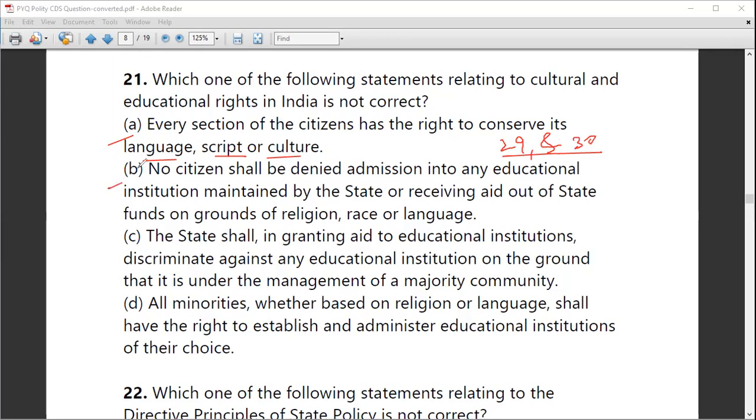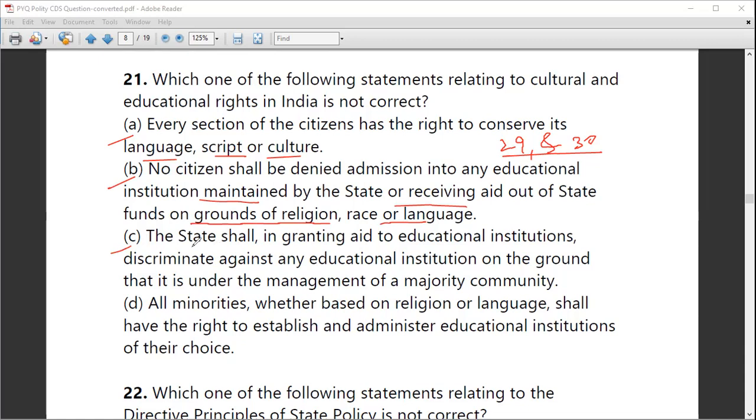Statement B says, no citizen shall be denied admission into any educational institution maintained by the state or receiving aid out of state funds on grounds of religion, race, or language. Yes, that is also correct. You can take admission irrespective of religion, sex, caste, creed, race, in any institution in India. But you must fulfill the desired eligibility, like some cutoff percentage and all.